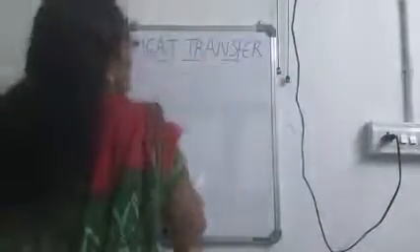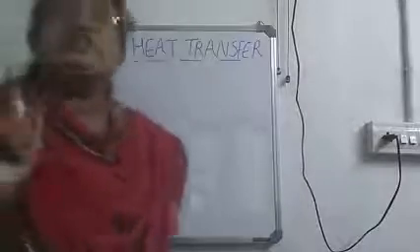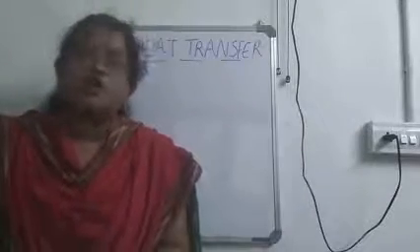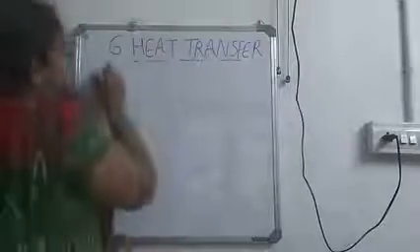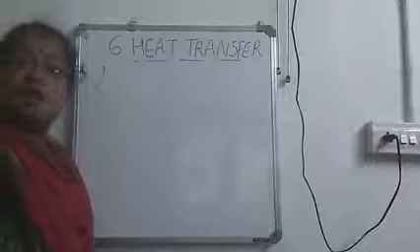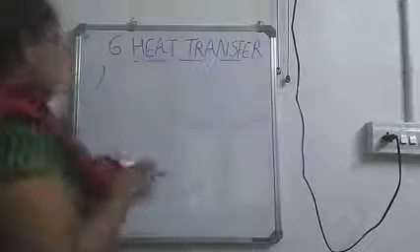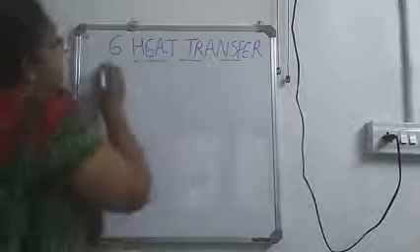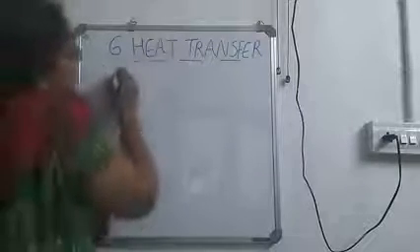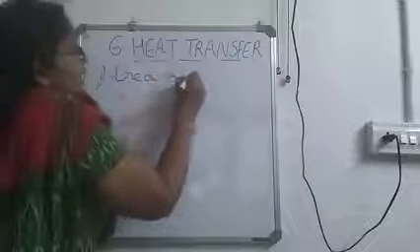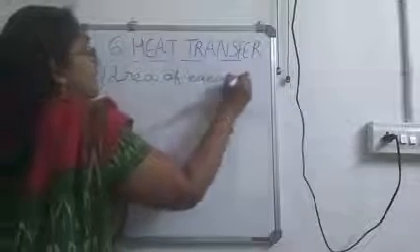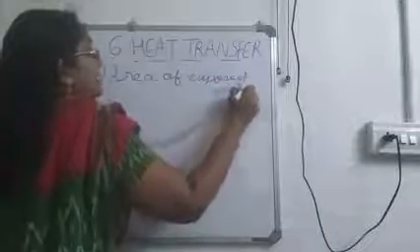Now we will be moving to the factors on which rate of evaporation depends. Okay, which are the factors on which rate of evaporation depends? So we are going to discuss 6 different factors on which rate of evaporation depends. First one is the area of the exposed surface. When area increases, rate of evaporation also increases.